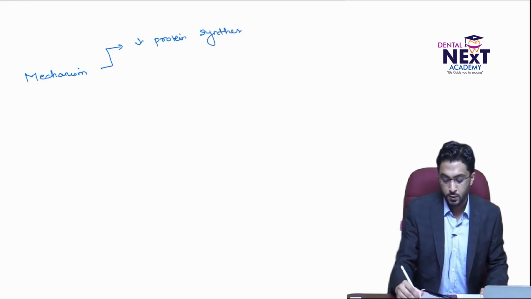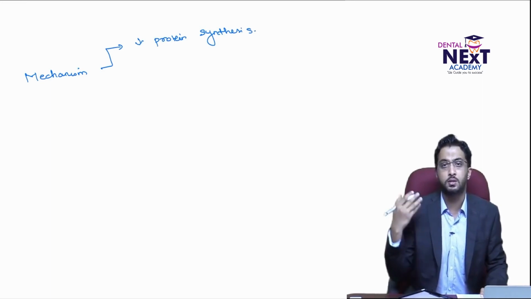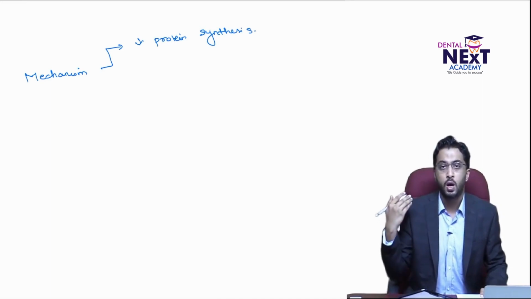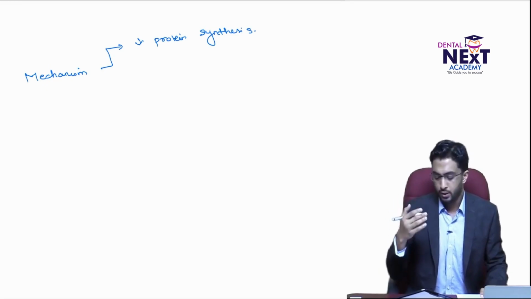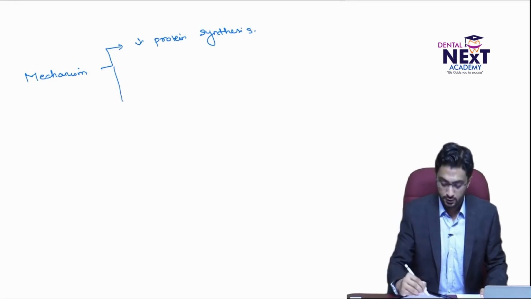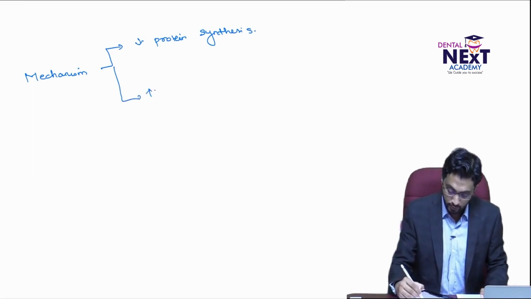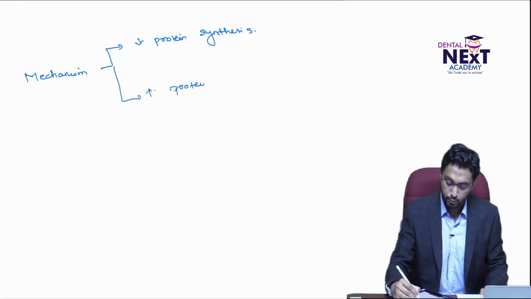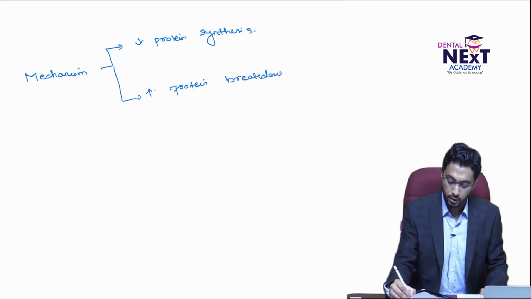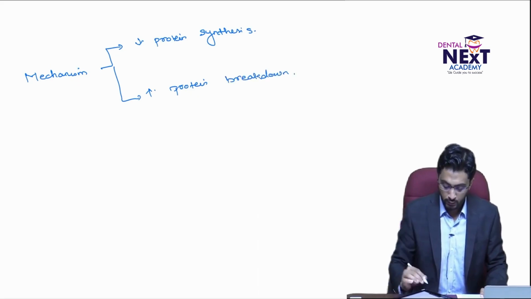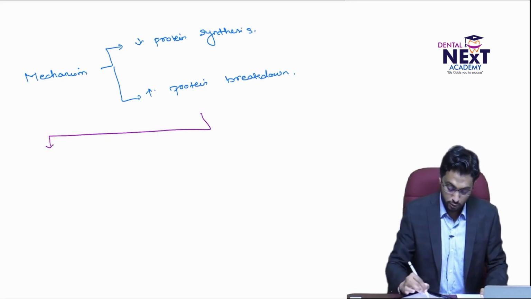The protein synthesis decreases naturally because there is no nutrition, no blood supply, no nerve supply, and no functioning. And another very important reason is increased protein breakdown.